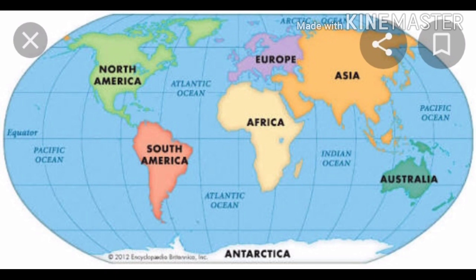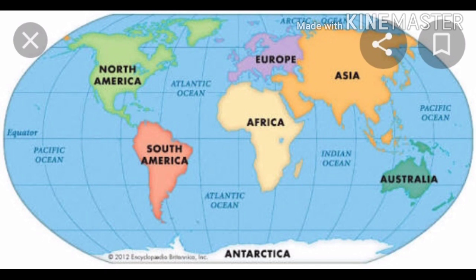7 continents. What are they? They are Asia, Africa, North America, South America, Antarctica, Europe, and Australia. The Asian continent where we live is the biggest of all, and Australia is the smallest one. Antarctica is the continent full of snow.